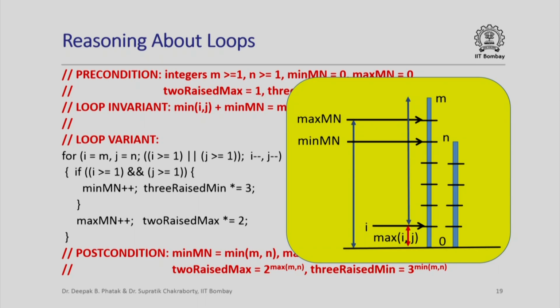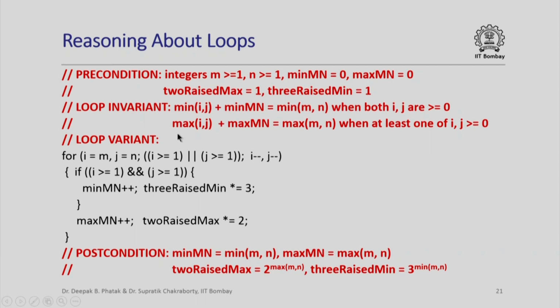And if you see what happened here, once again the value of this red arrow, which is max ij, plus this blue arrow, which is max mn, equals the maximum of m and n. So max ij plus max mn equals maximum of m and n, and that holds at every point as we iterate, and therefore that should give us the next loop invariant, that max of ij plus max mn is max of m comma n when at least one of i or j is greater than or equal to 0.